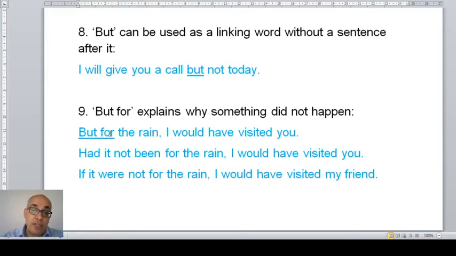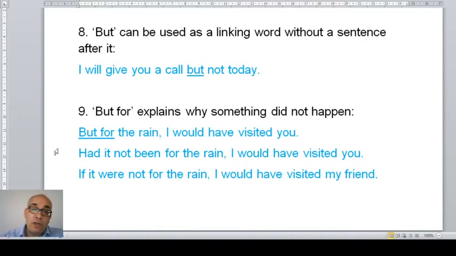So but for the rain, I would have visited you. Had it not been for the rain, I would have visited you. If it were not for the rain, I would have visited you. Of course, the three sentences mean, because it was raining, I did not visit you.